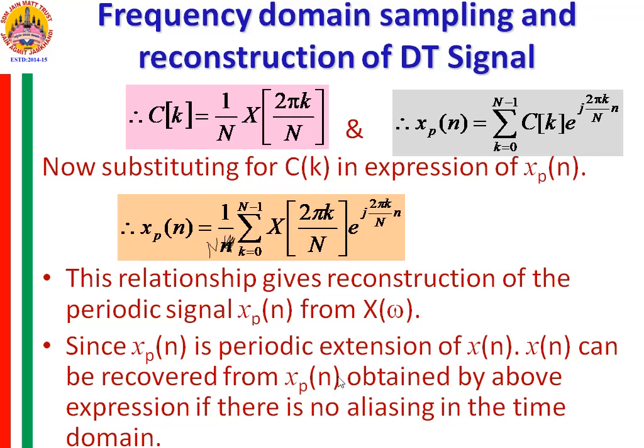Otherwise, aliasing will take place. The samples of xp of n will overlap. So there will be no aliasing only if the capital N is larger than the length of the sequence x of n. If you consider the length of the sequence x of n as capital L, only if L is smaller than capital N will there be no aliasing in the time domain of the recovered signal.